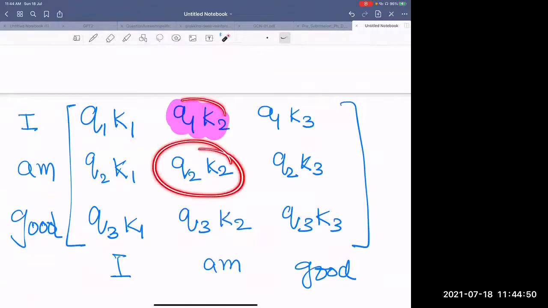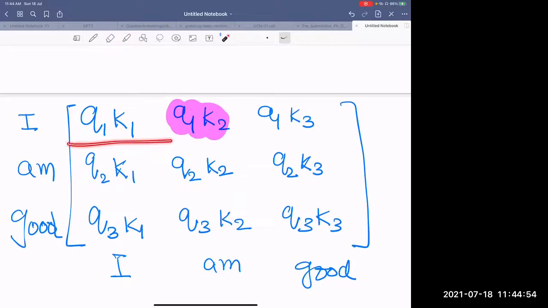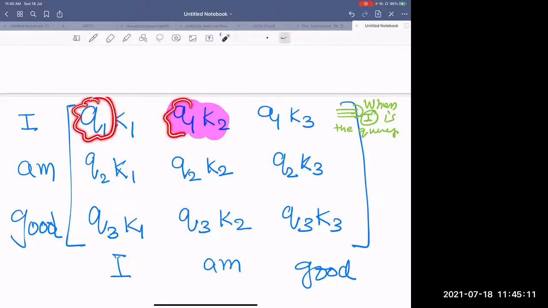If you take anything over here, it is telling you what? The first row is telling that when the first word is the query, its query is taken in all cases, but the other words' key values are being taken.